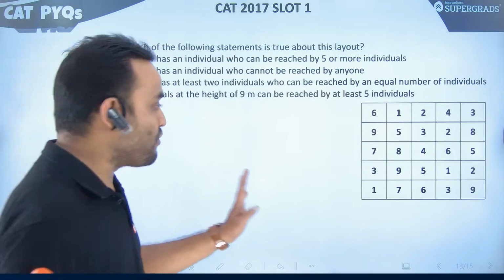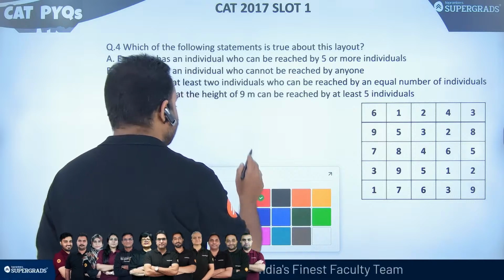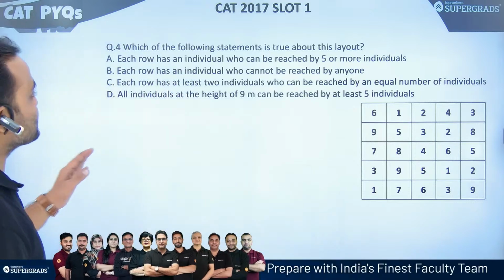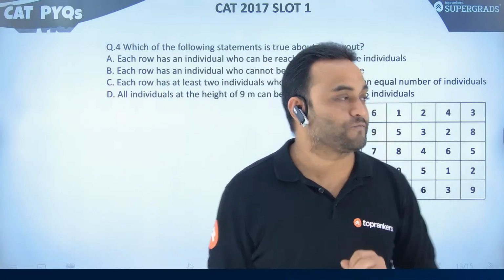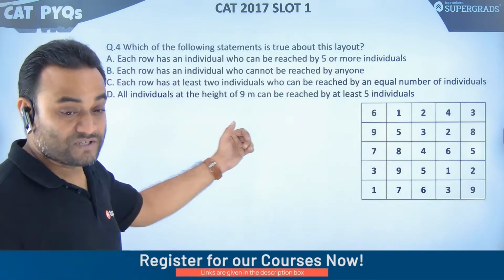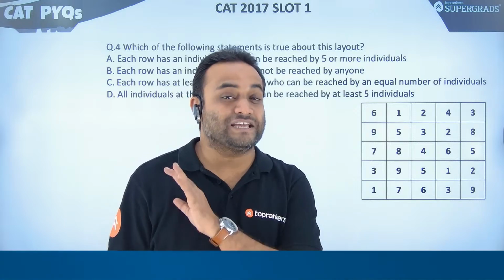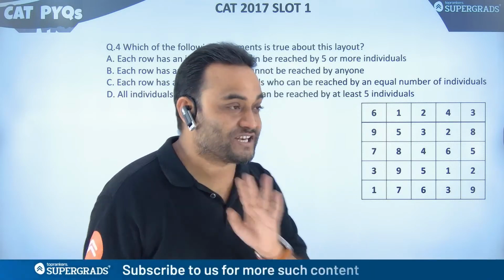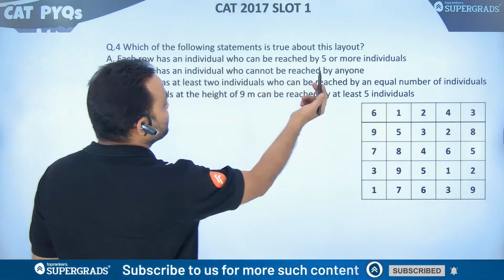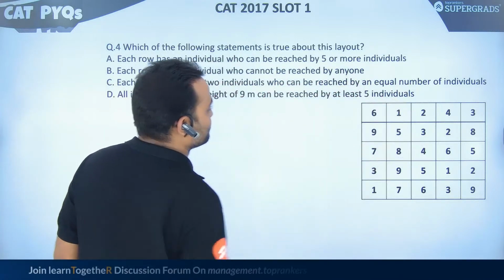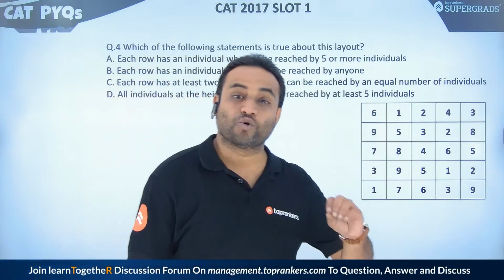Okay, question number 4, last question of this set. It says, which of the following statements is true about this layout? We need to check each statement. Again, it looks quite time-consuming, but it is not. Let's see. Each row has an individual who can be reached by 5 or more individuals.